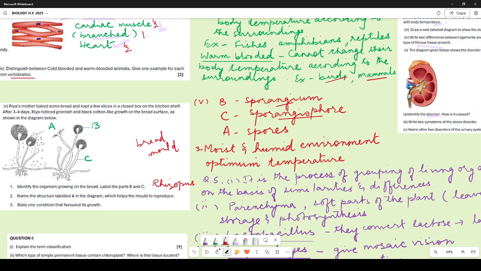So a moist and humid environment, optimum temperature, any of these you write and you will get marks for it. This was half mark for Rhizopus, half mark for sporangium, sporangiophore, half mark for naming the structure, spores, and 1 mark for this. So 3 marks in total.